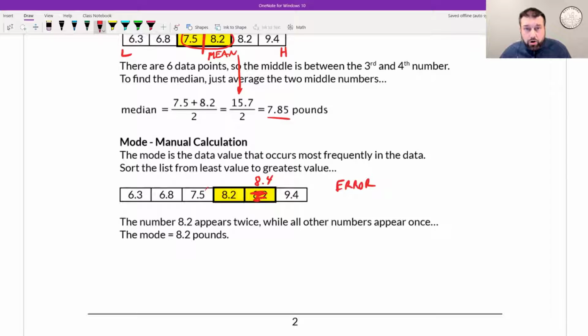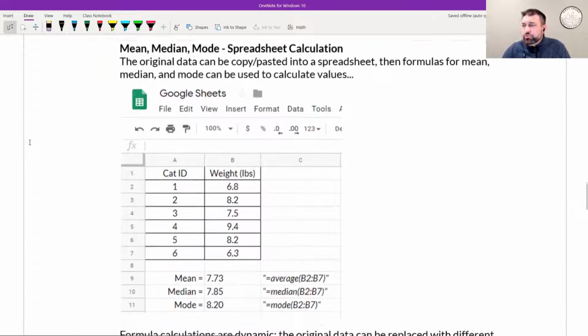It may say error, and that's just Google Sheets telling you your data set does not have a mode. There is not a number that appears the most often. Okay, and so this is what a mode is. So how would you do this in Google Sheets?